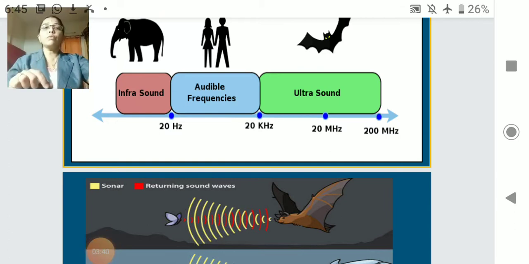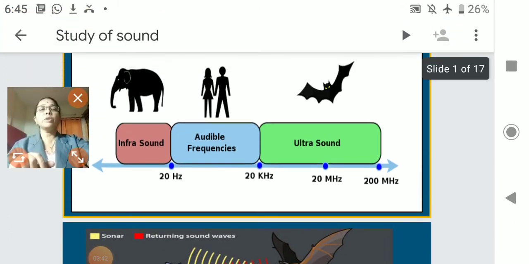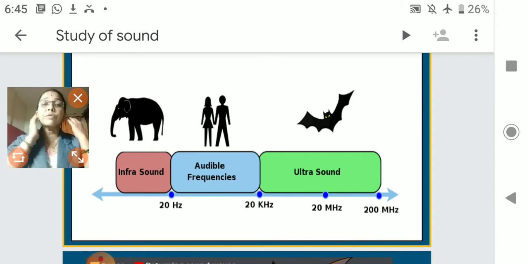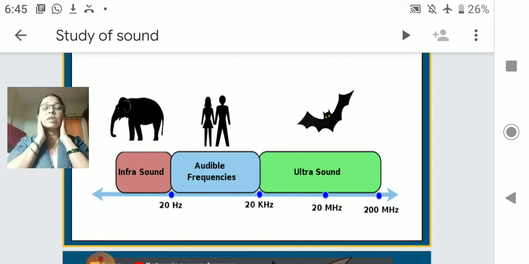The sound which can be perceived by human ears, from the surroundings, very soft sound or very loud sound, is from 20 hertz to 20,000 hertz. Sound in this range is called audible sound.